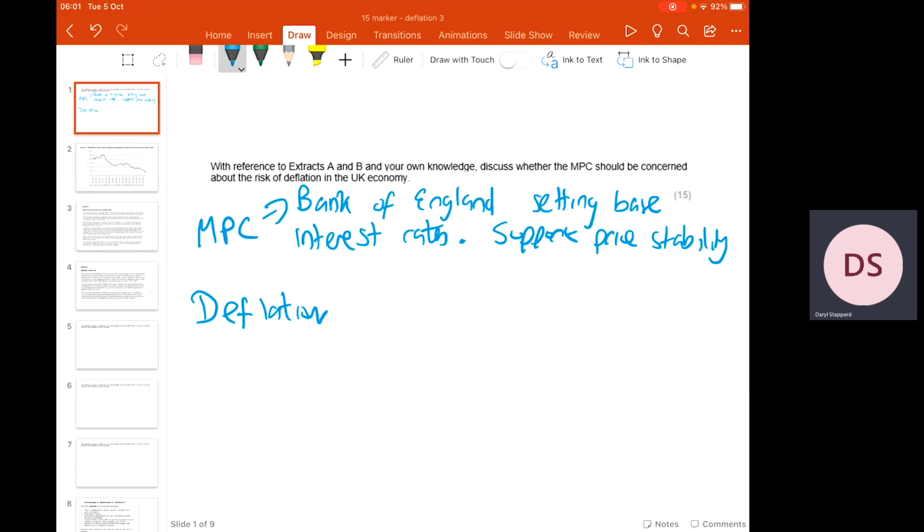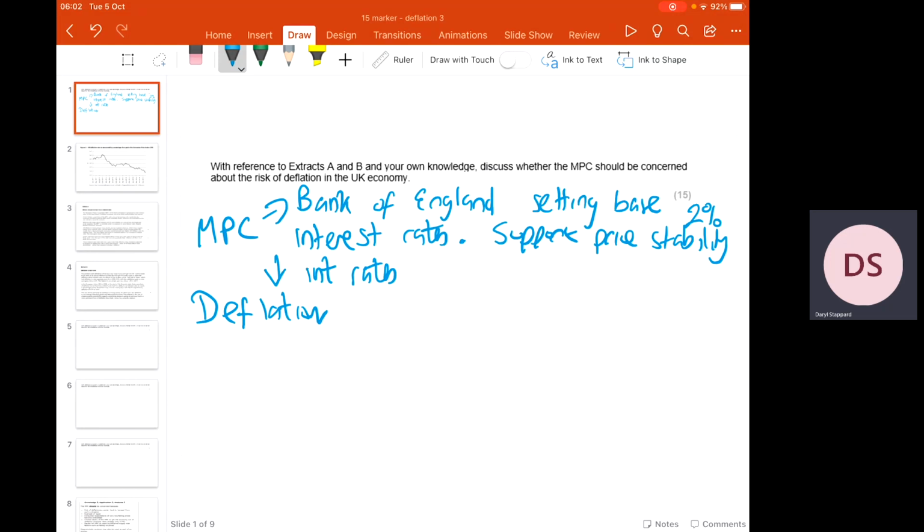Okay, now if you remember, price stability would occur when the rate of inflation is approximately 2%. We do allow a little bit of leeway either side, so normally 1 to 3% as a rate of inflation is said to be price stability, but 2% is ideal. So if inflation was too low, we'd have to use an expansionary demand side monetary policy. So that would involve cutting interest rates. Lower interest rates would raise aggregate demand by encouraging more borrowing, more spending, less saving, and that would stimulate growth in the economy and therefore create demand pull inflation.